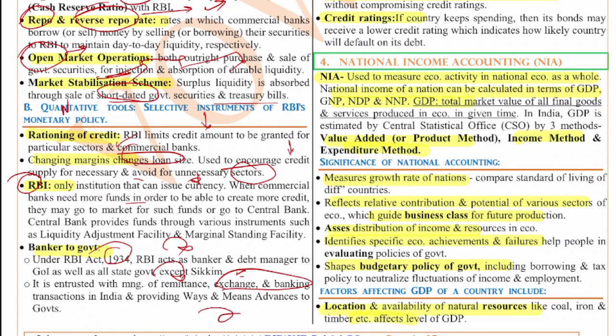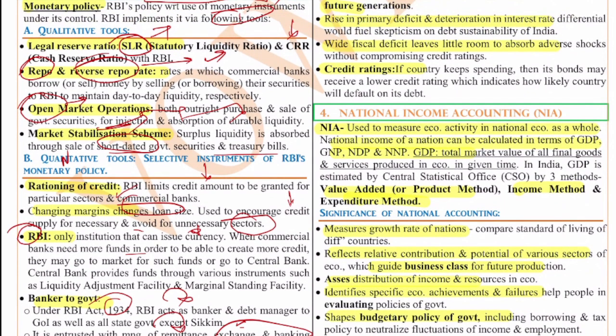So the monetary policy has two instruments, the qualitative tools and the quantitative tools. Qualitative tools, quality wise, how it has to be used, all these things are taken care of. The tools are the legal reserve ratios like SLR, CRR, the repo rate, reverse repo rate, the open market operations, the market stabilization schemes.